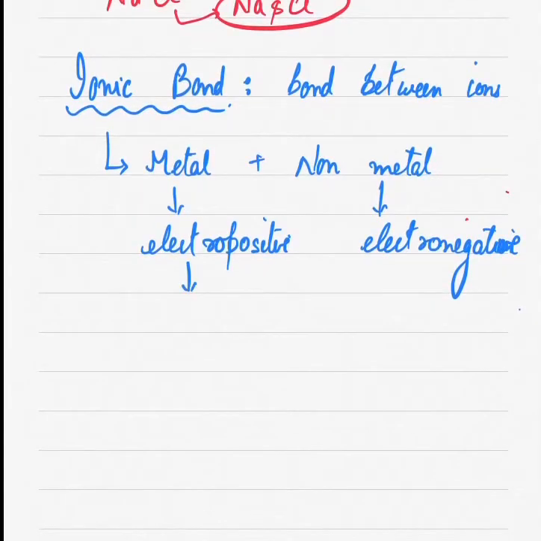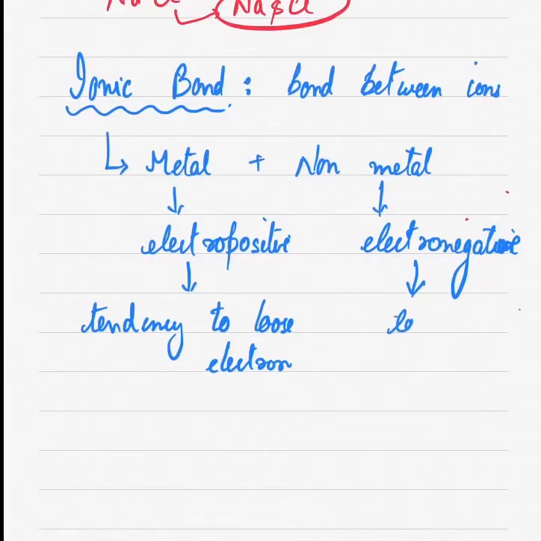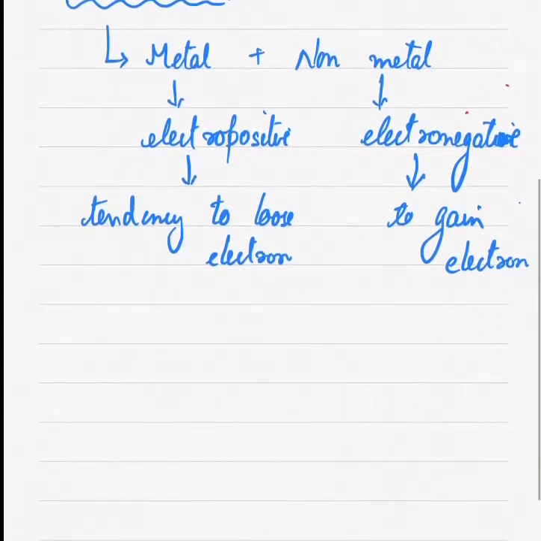See, metals have tendency to lose electron, isn't it? आपको ये बात शायद पता होगी already. So they are known as electropositive element, and these non-metals, they have tendency to gain electron. If something will gain electron, obviously it will gain negative charge upon it, so it is called as electronegative element, and metals are called as electropositive element.